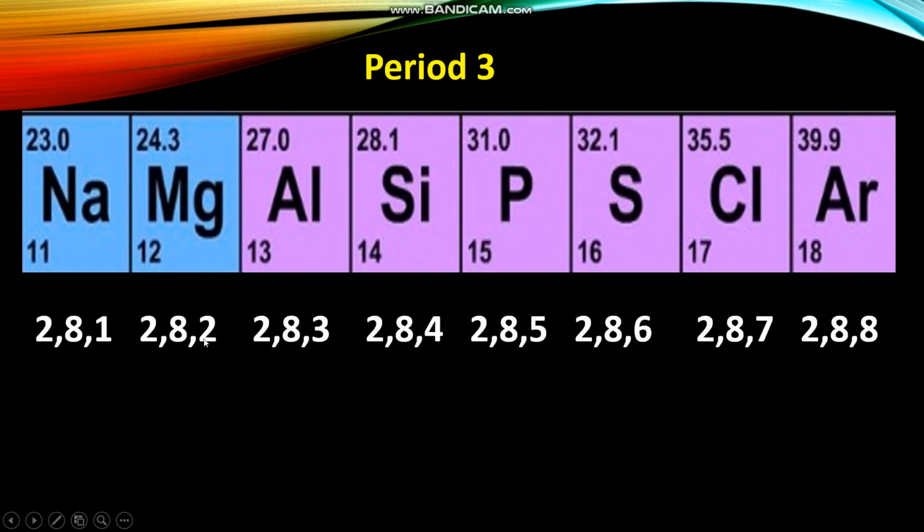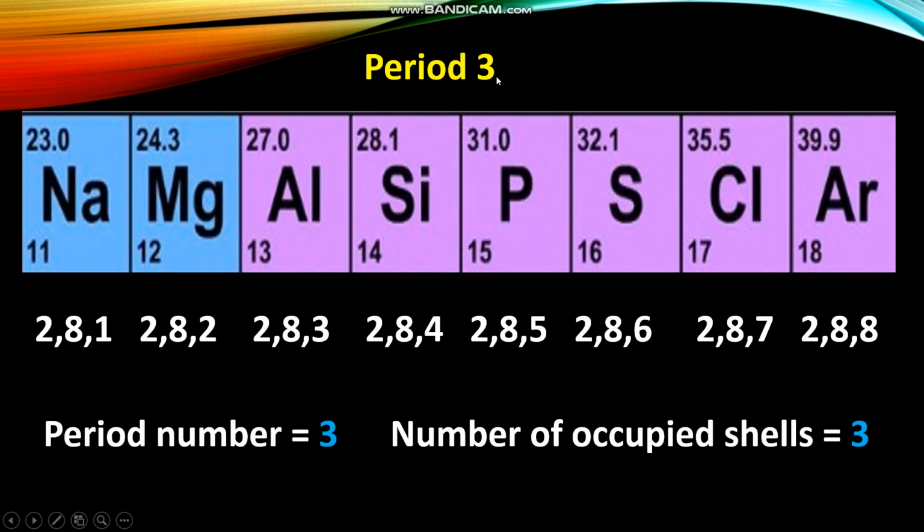So, how many shells are filled with electrons? 3 shells. So the number of occupied shells is 3, and the period number is also 3 here. So we can generalize that period number is also equal to the number of occupied shells.